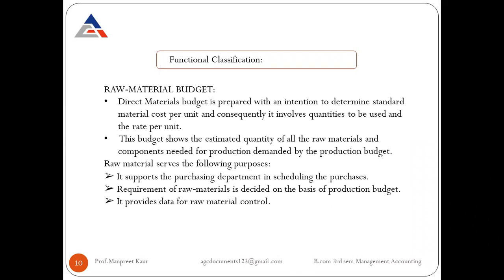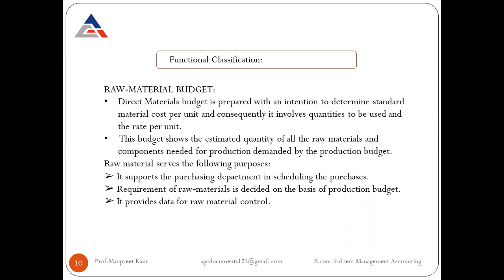The budget shows the estimated quantity, how much quantity of the particular raw material is purchased and what its per unit cost is. All these things are maintained and considered in the raw material budget concept by the organization.